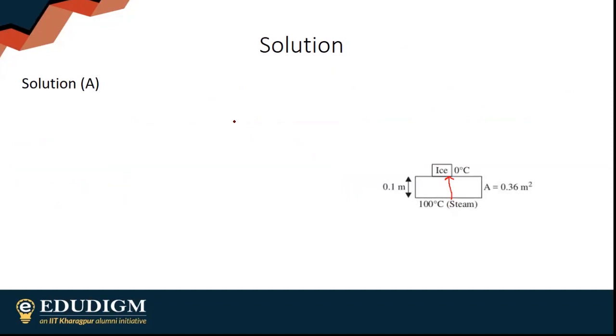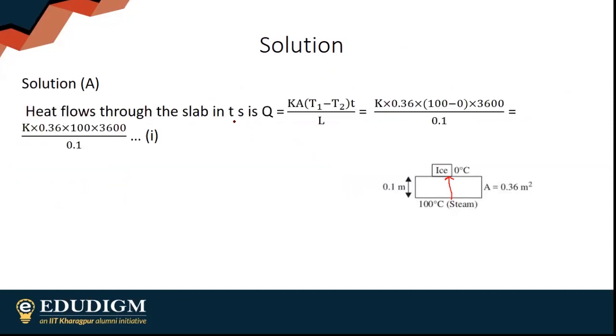The solution is A. Heat flow through the slab is Q equals K A (T1 minus T2) t by L. Obviously, temperature 0 degrees for ice and 100 degrees for steam. The rest of the area is given, time is given, L or thickness is already provided. So this is the heat that flows through the slab.